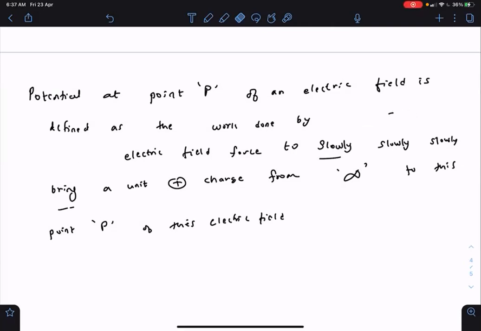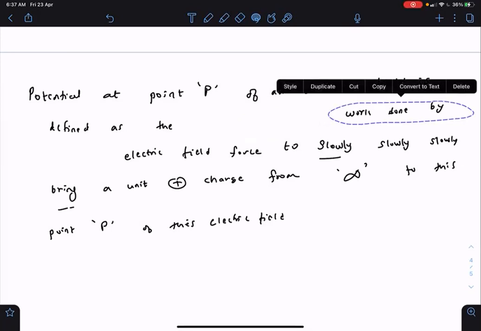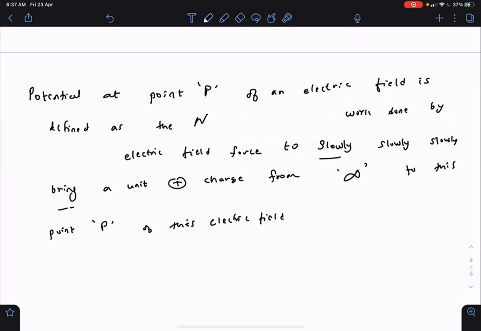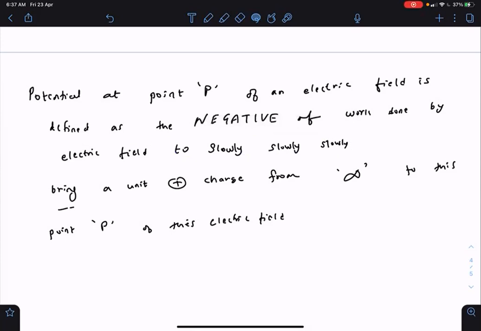So potential at point P of an electric field is defined as the, and this is where the students make mistakes. I hope you are all okay. If you have any doubt, feel free to ask me.